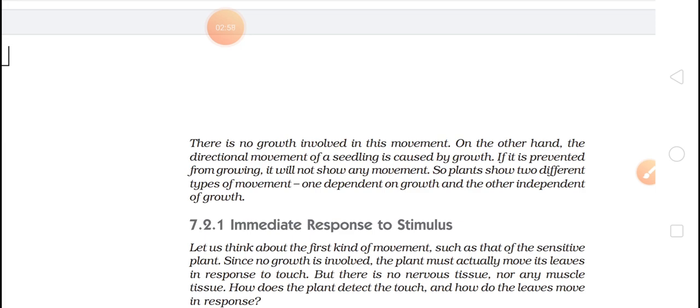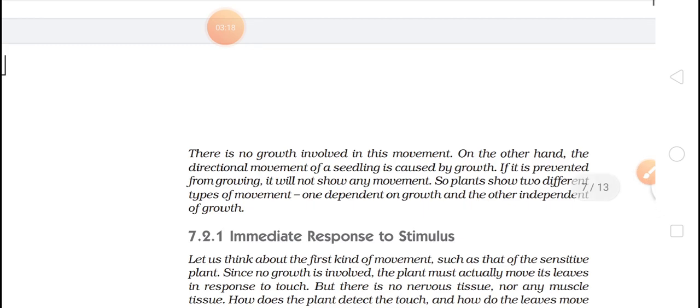So they do not have these two things, but still they are growing, they are showing some movement, where the height increases and the branches increase. So we can see the movement in plants is of two types. Which are they? Let's see here.